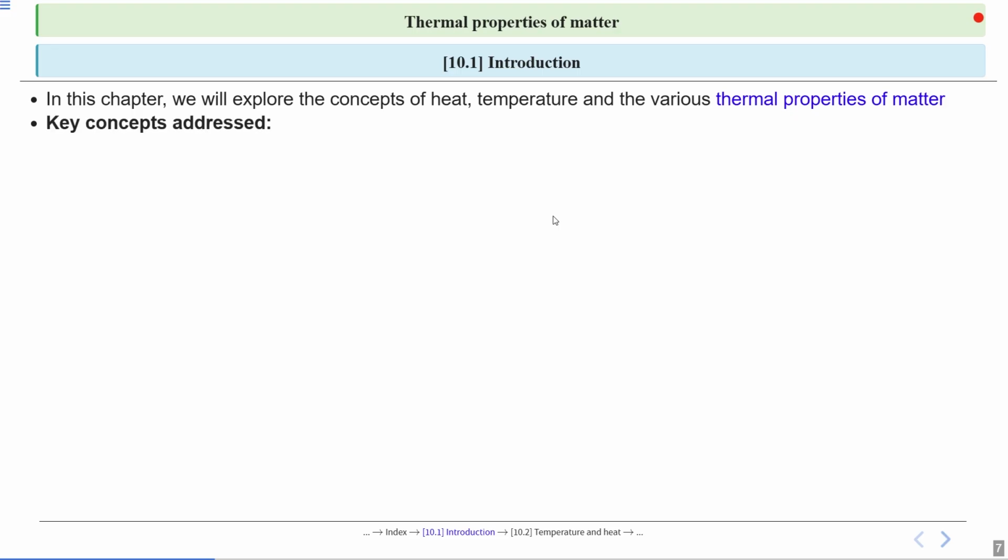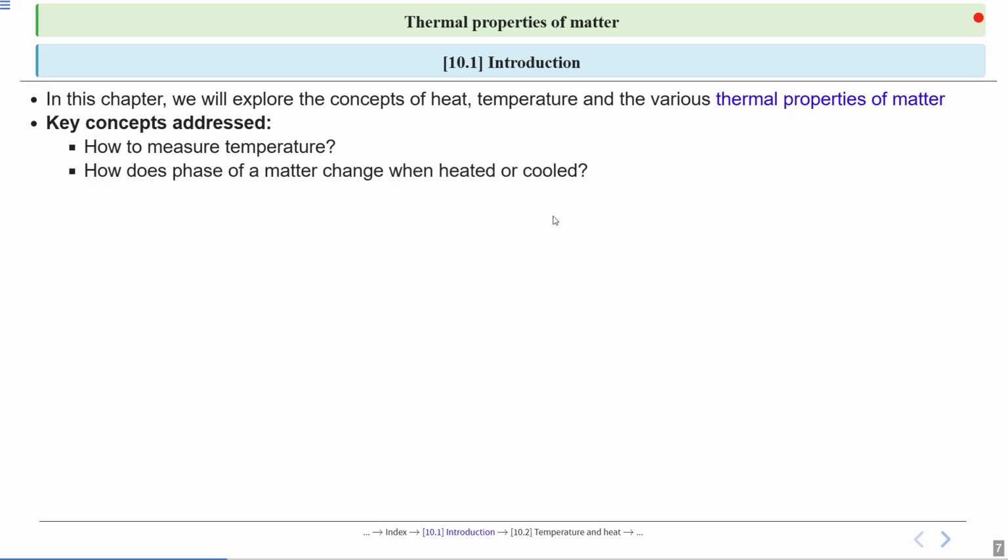So, the key concepts addressed. First, how to measure temperature. We have different scales of temperature: Celsius scale, Kelvin scale, Fahrenheit. Second, how does the phase of matter change when heated or cooled?